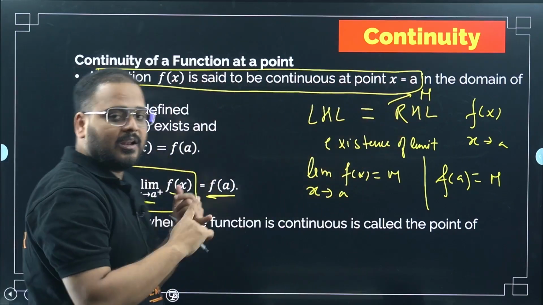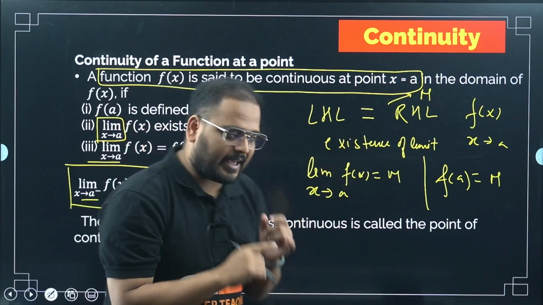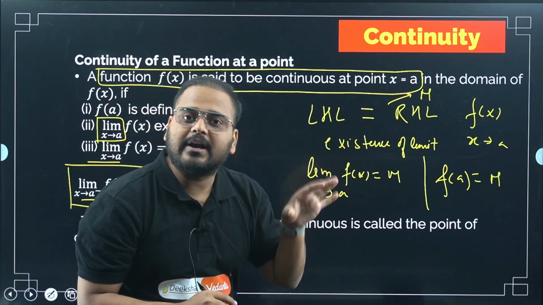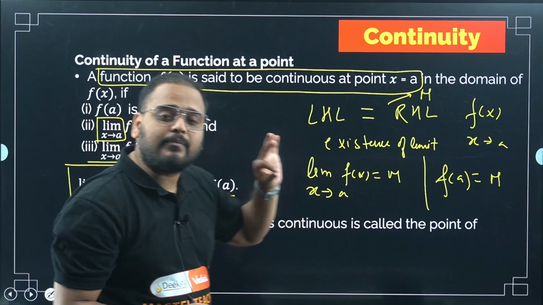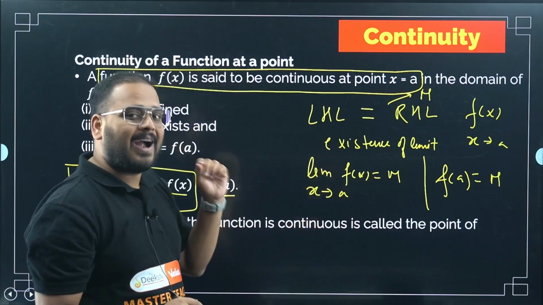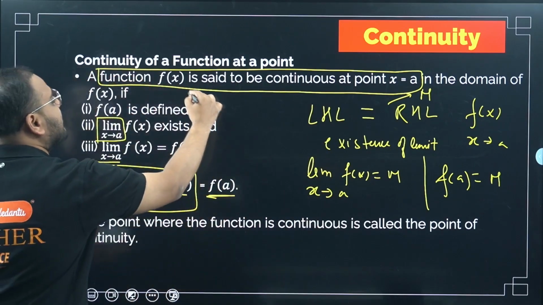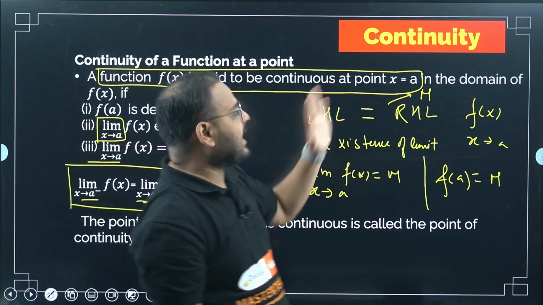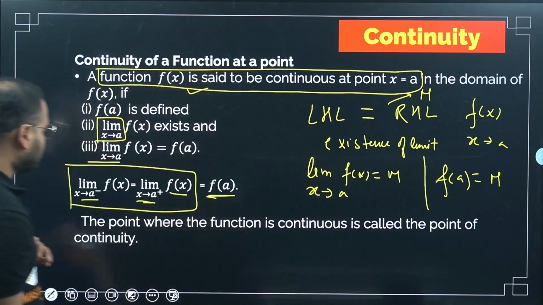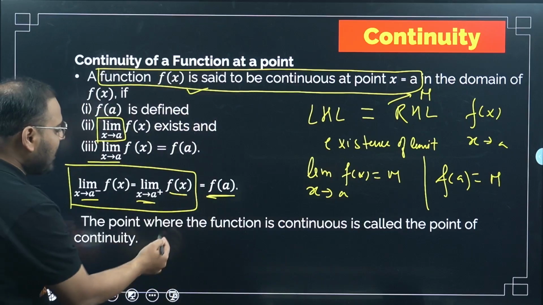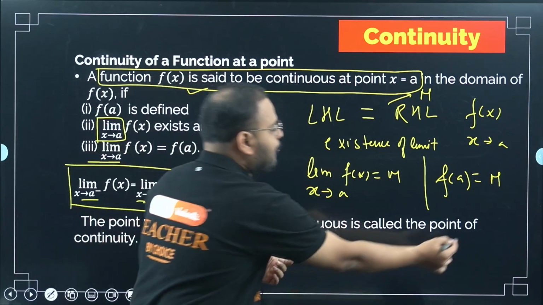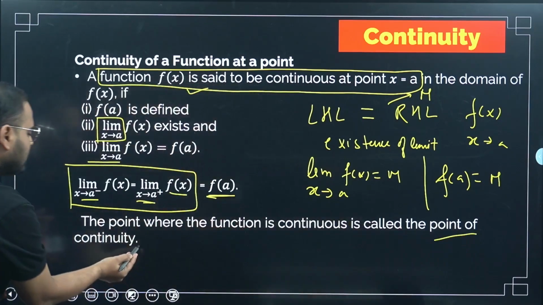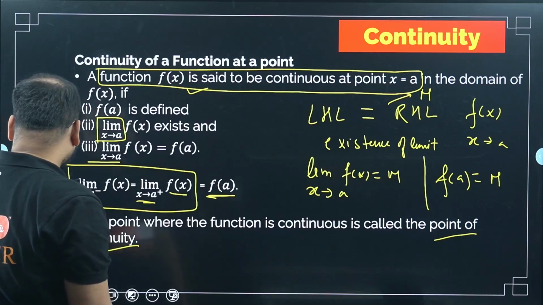I'll repeat, the limit of the function at a when x tends to a, the limit whatever you're getting, once you evaluate it, if that is coming equal to the function's value at a, then I can say that function f(x) is continuous at the point x equals a. I hope this is clear. Now the point where the function is continuous, we call it the point of continuity. Let's move on.